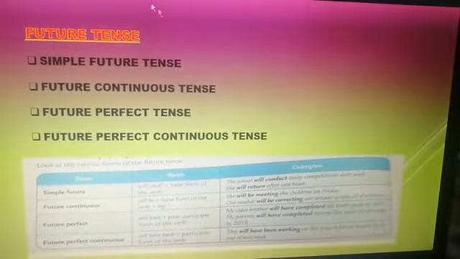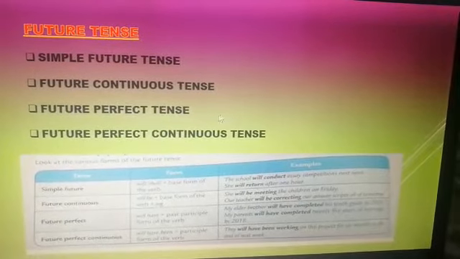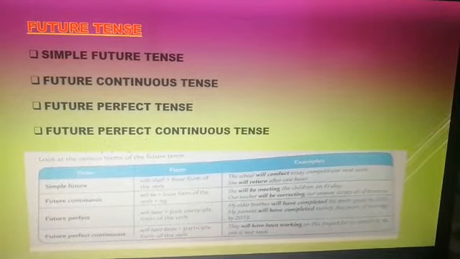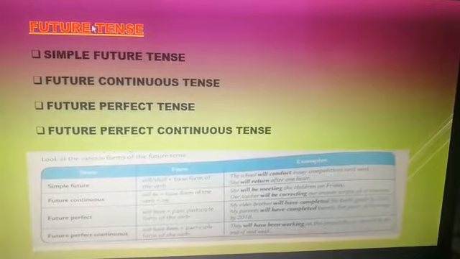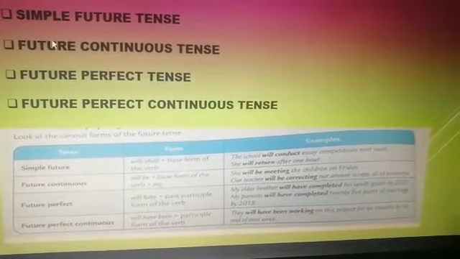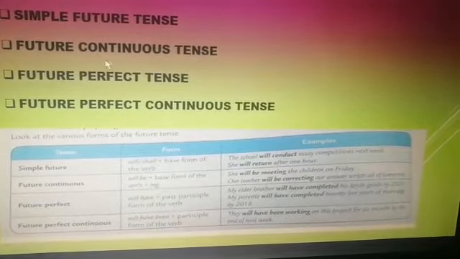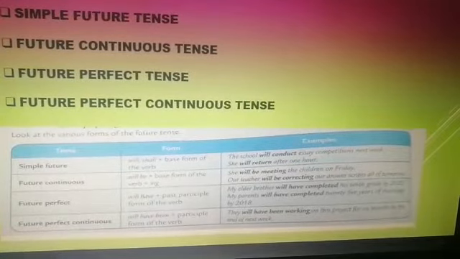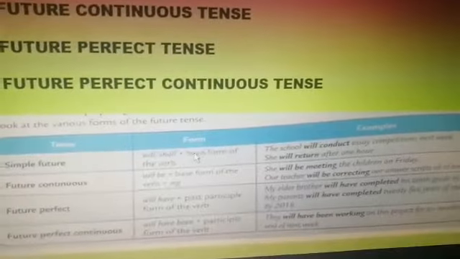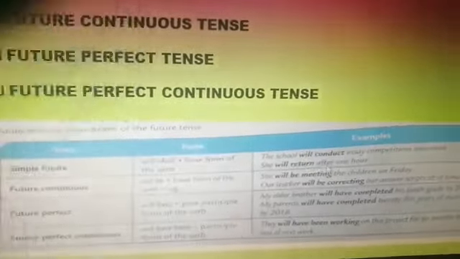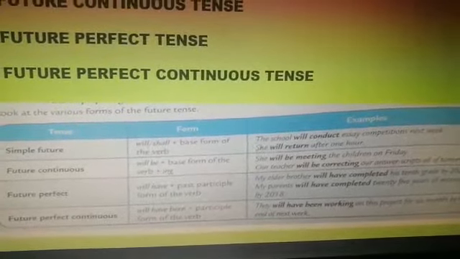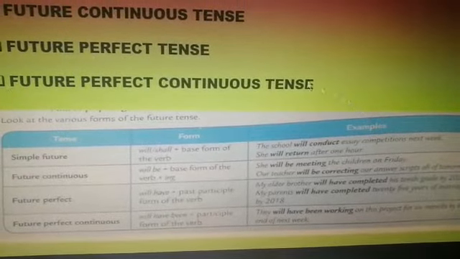Now, future tense is of four types: simple future tense, future continuous tense, future perfect tense, and future perfect continuous tense. In this video, I will discuss with you two tenses, that is simple future tense and the future continuous tense. Now, how is the simple future tense formed? Will or shall plus the base form of the verb. Like for example, the school will conduct an essay competition next week, or she will return after 1 hour.